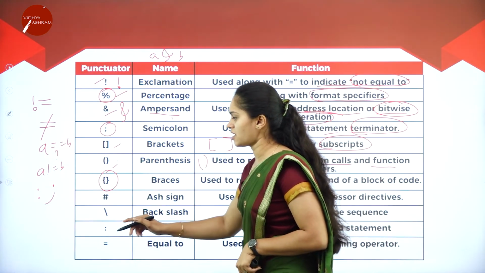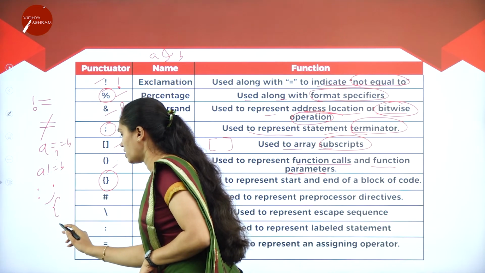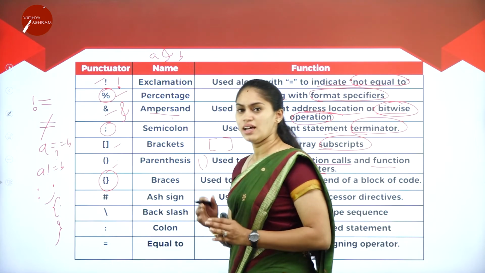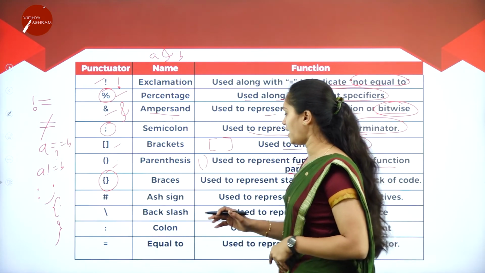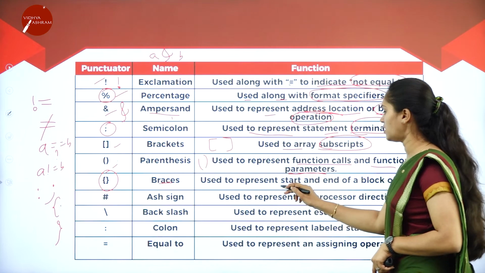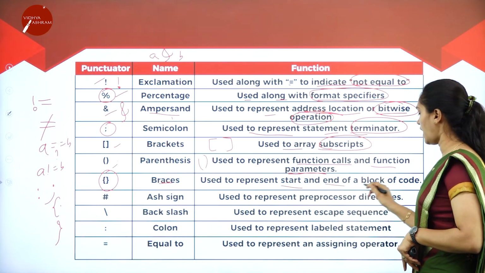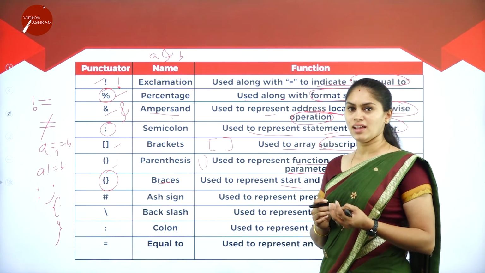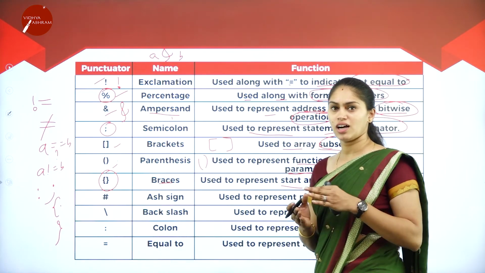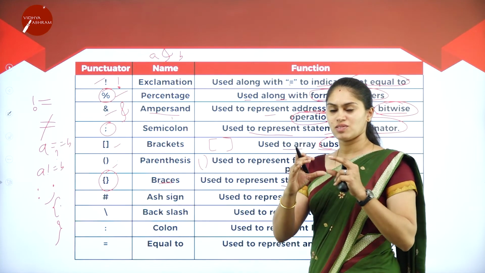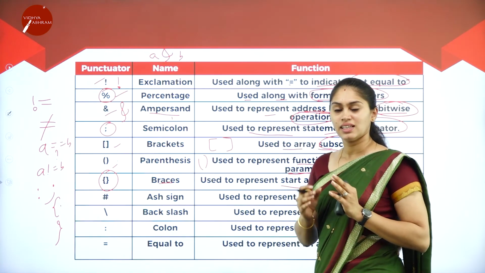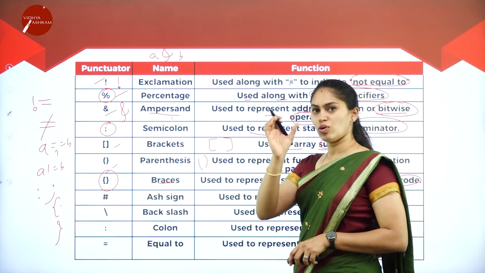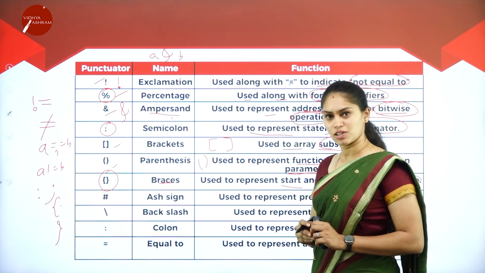Next we have braces. So these are curly braces, the opening curly brace and the closing curly brace. This is the left brace and this is the right closing brace. What do they indicate? The braces indicate the start and end of a block of code. In the code of a program, we have several sets of statements. How do we know where one set of statements ends and another begins? That is by making use of these braces. Opening and closing braces indicate the open and close of that particular set of statements.